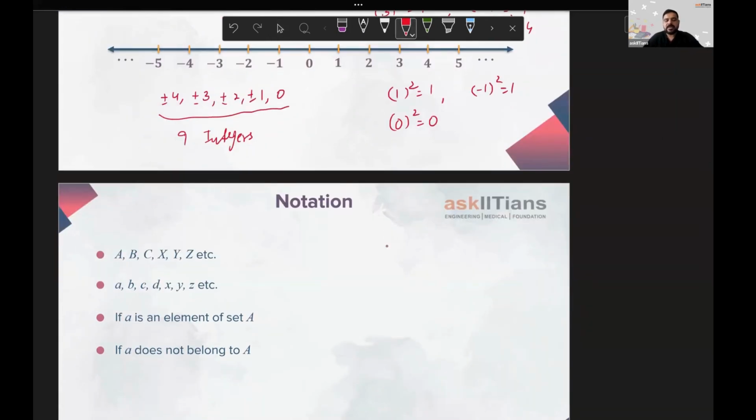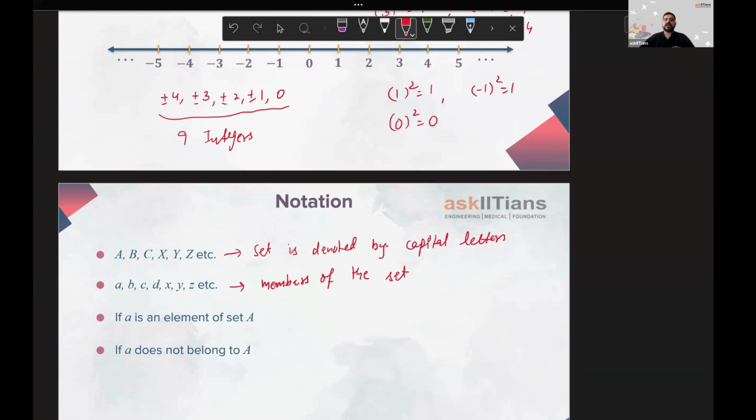So a set is denoted by capital letters. This is one thing that we should be taking care of, a set is denoted by capital letters. Now, small letters, A, B, C, D, X, Y, Z, and so on: the members of the set are denoted by small alphabets.